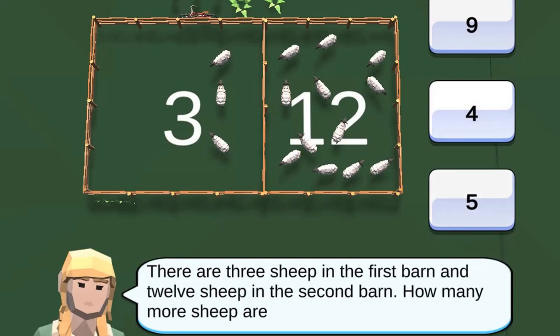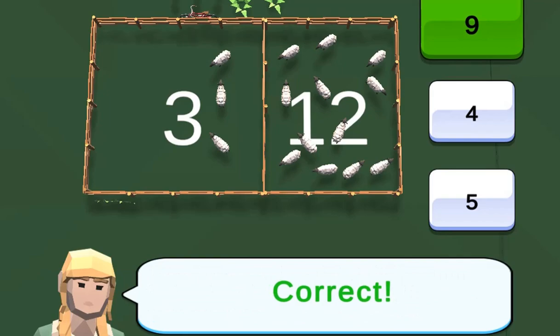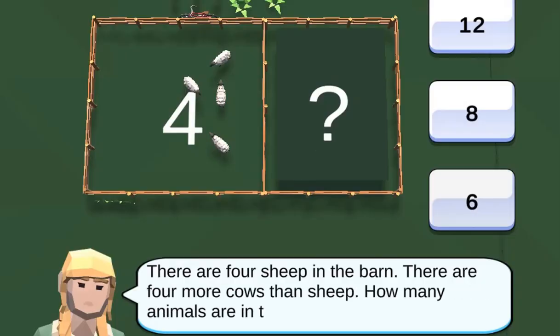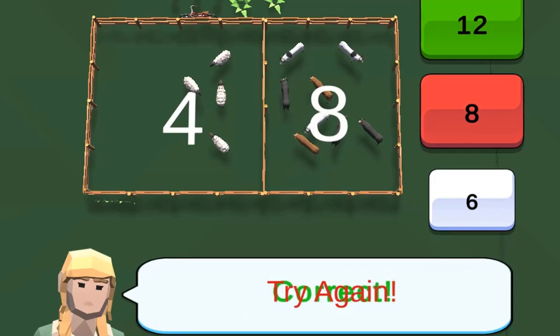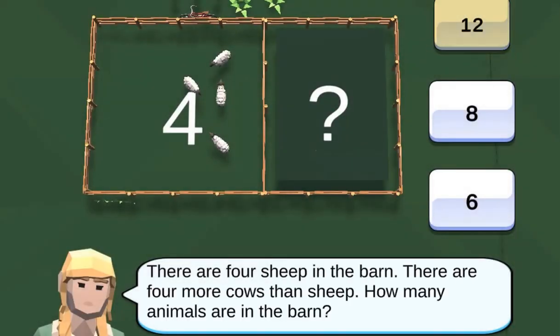Complete all the levels in order to win the game. Use your knowledge of math to complete this fun and educational game. Have fun and enjoy playing.